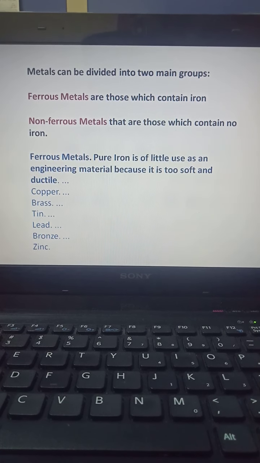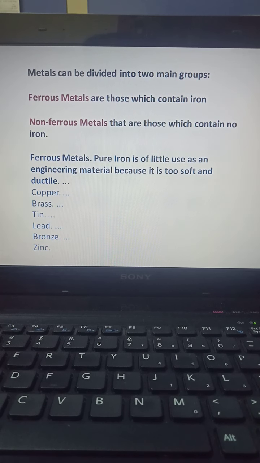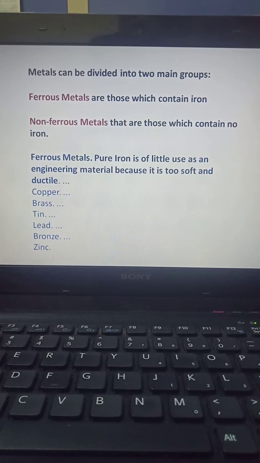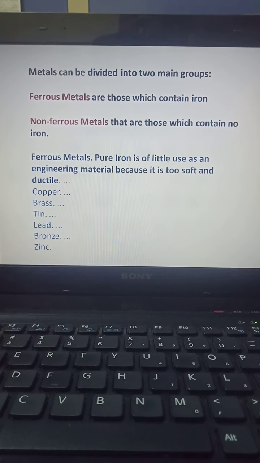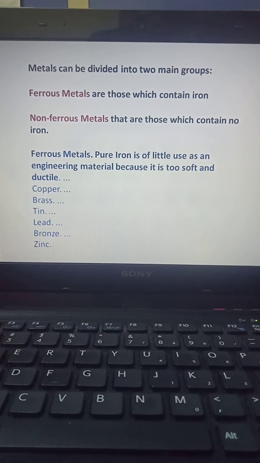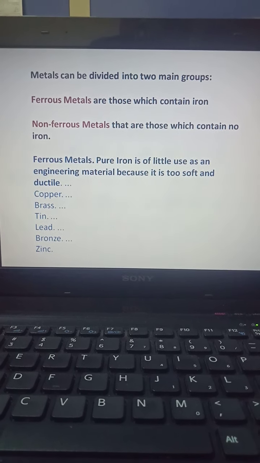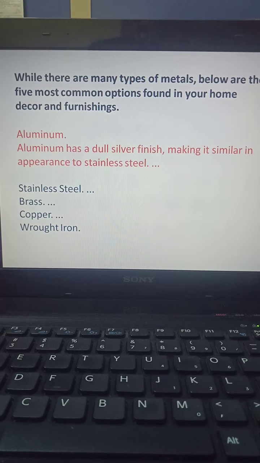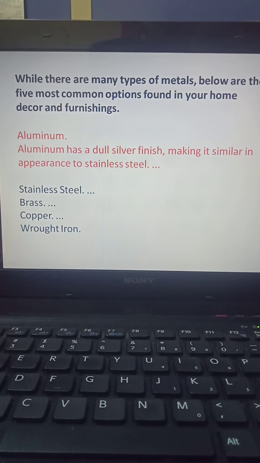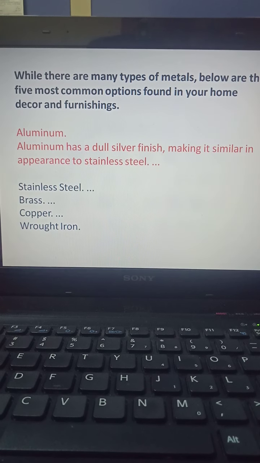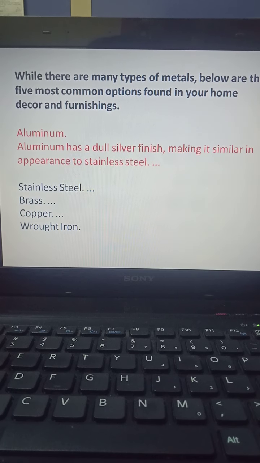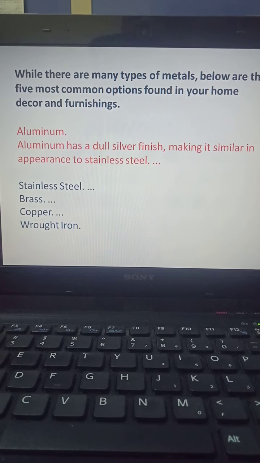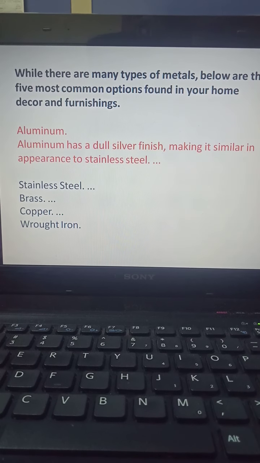Metals can be divided into two main groups, as we discussed: ferrous and non-ferrous. Ferrous materials cannot be used directly, because pure iron is a ductile material and will be very soft, so that cannot be used directly. While there are many types of metals, below are 5 common options. Out of that, aluminum and stainless steel are the two metals which we use regularly, along with brass or copper.